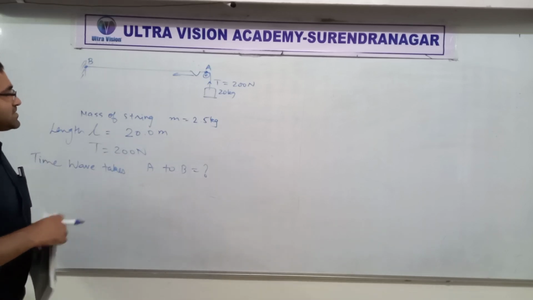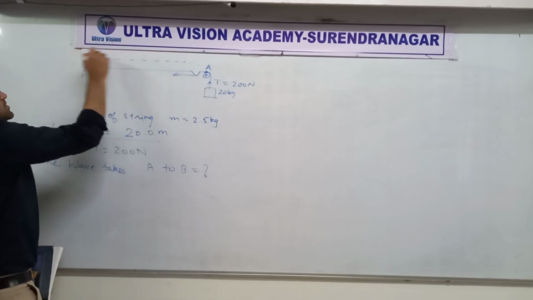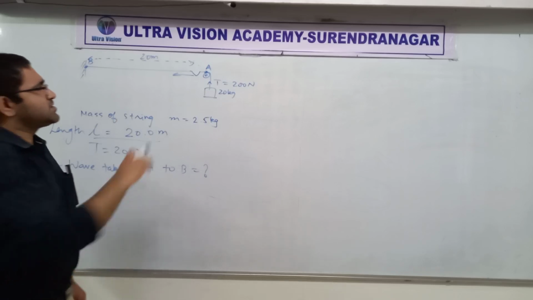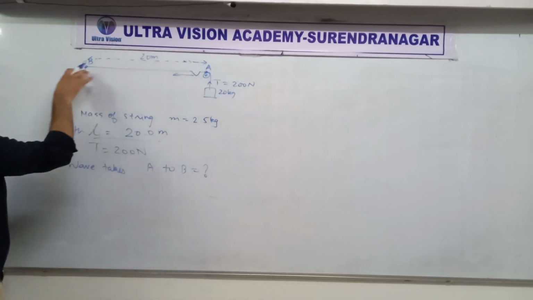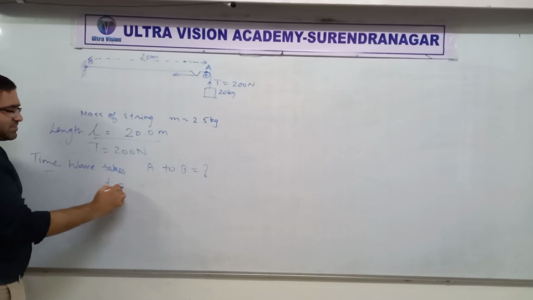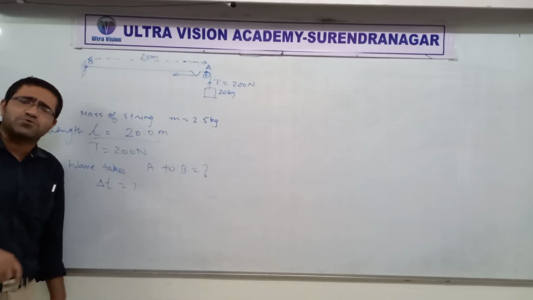The idea is that we know the distance the wave has to travel: 20 meters. We have had a similar question earlier. To find the time interval to go from this end to that end, there is one more quantity we need to know.